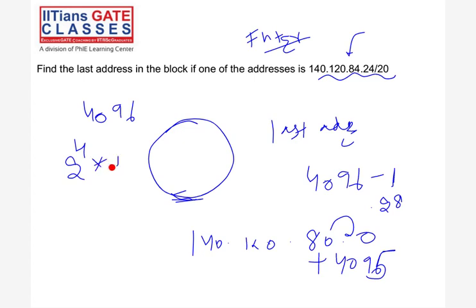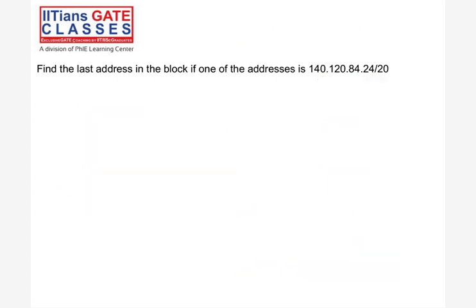See, so 140.120. In a simple way, I'm just adding to 80 from the first IP. This is the first IP, you have to add. So 255 here. Why 255? This is 2 raised to 8. And this range is 16 because 2 raised to 4. But one IP, 80, I'm already using. So you have to do 16 minus 1, which is 15. So 95 here, 255. The answer is 140.120.95.255.